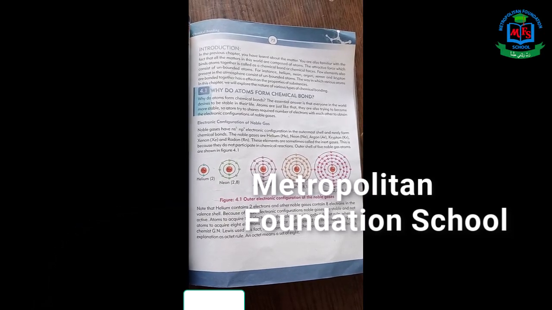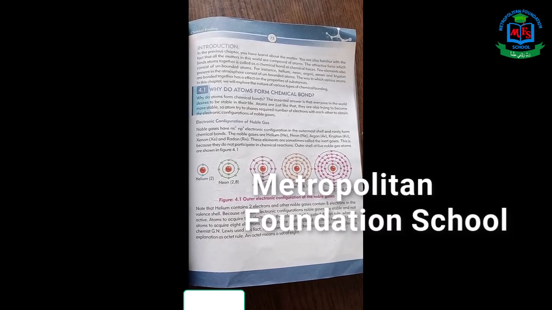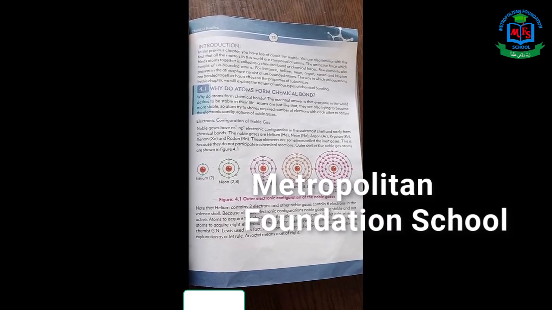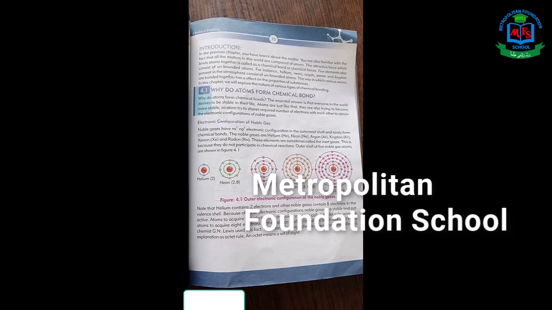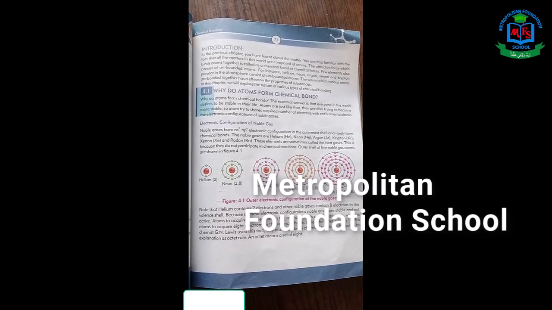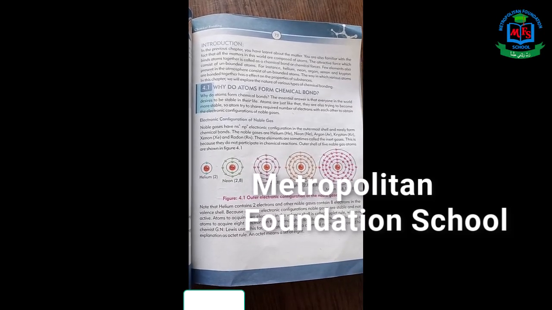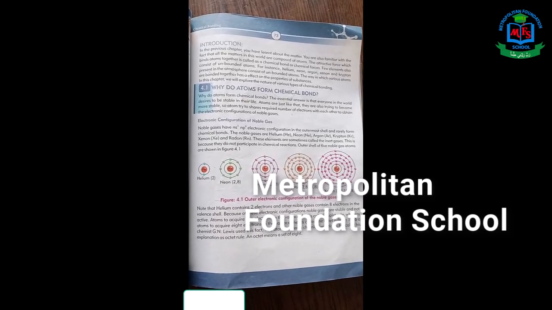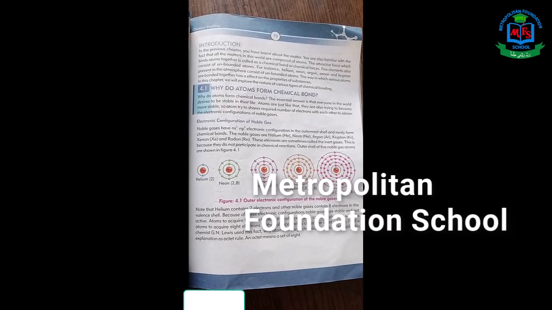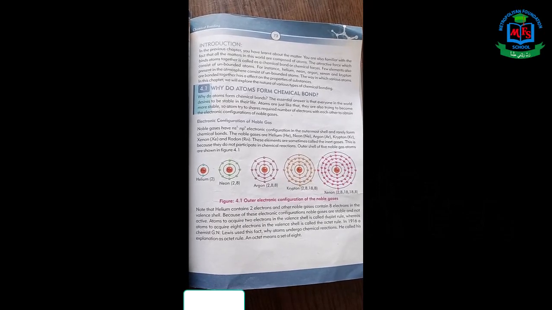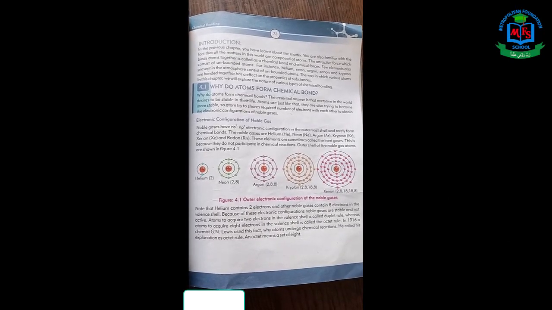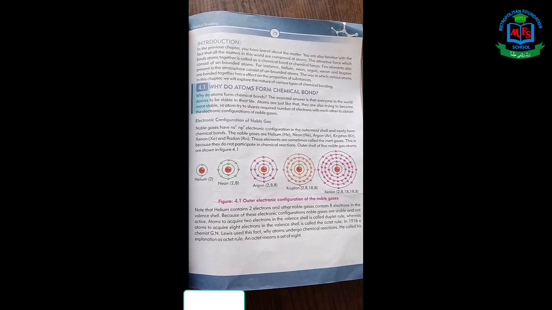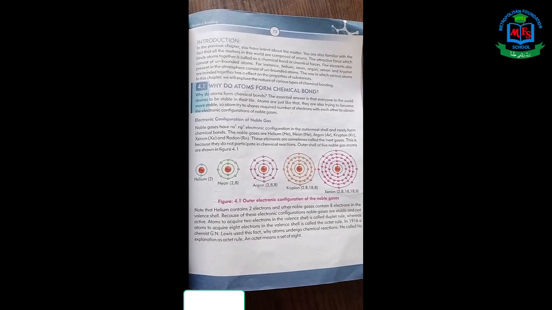Today I will discuss chapter number 4, that is chemical bonding. First of all, we discuss in this chapter what is chemical bond. So students, chemical bond is defined as the attractive forces which bind atoms together in a molecule. This attractive force is also called chemical bond or chemical force.